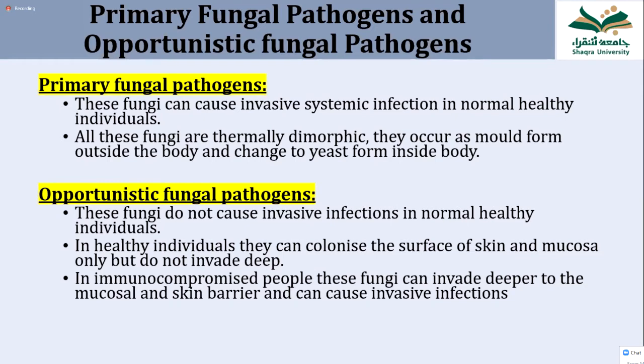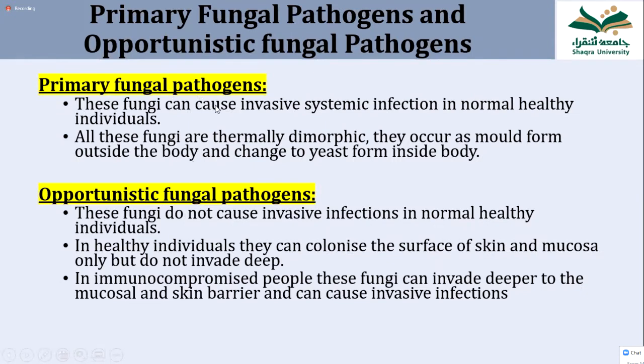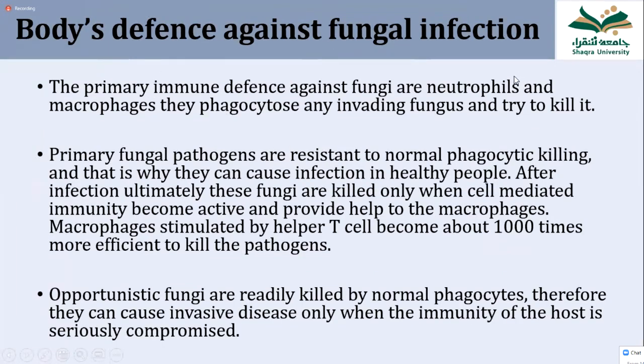And now we will look at the names of the fungi which are primary fungal pathogens and the names of the fungi which are opportunistic fungal pathogens. And then we discuss one member of the primary fungal pathogens and one member of the opportunistic fungal pathogens. This is the lecture. But before that, what makes the primary fungal pathogen like that, and how does our body react to fungal infection? It is given here. This is for you to read; the same thing I am going to explain to you.